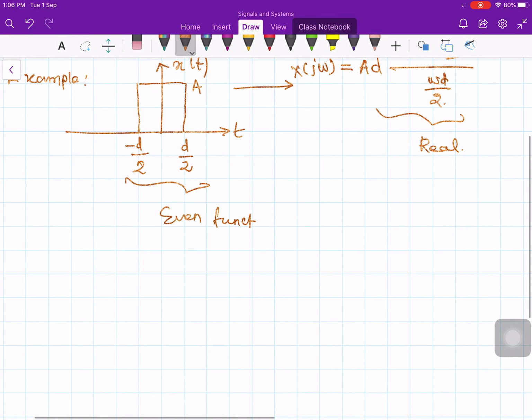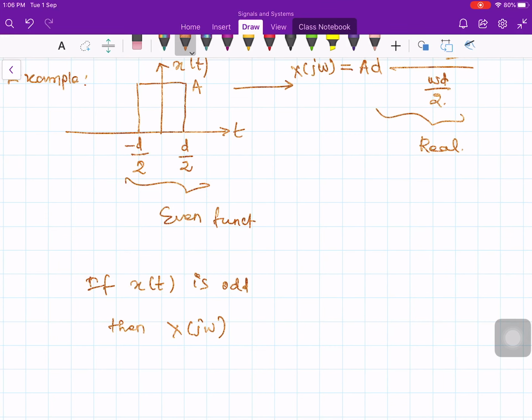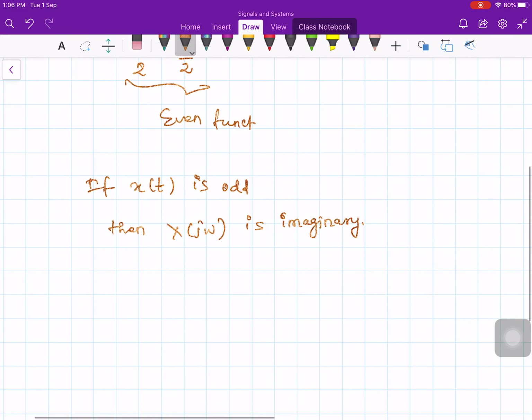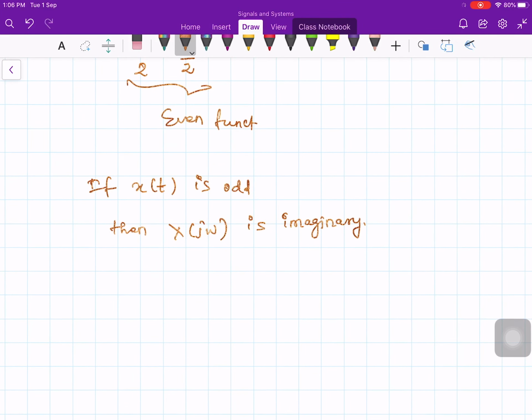Similarly, the second property is: if x of t is odd, then x of j omega will be, not real, sorry, imaginary. It's purely imaginary. Now again let us take one small example: x of t odd implies x of j omega imaginary.